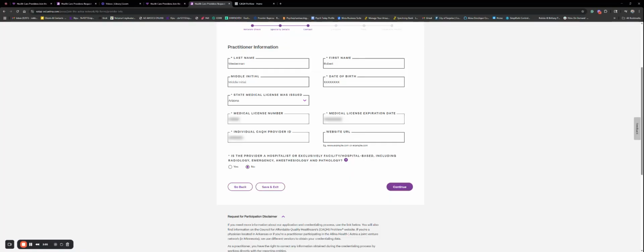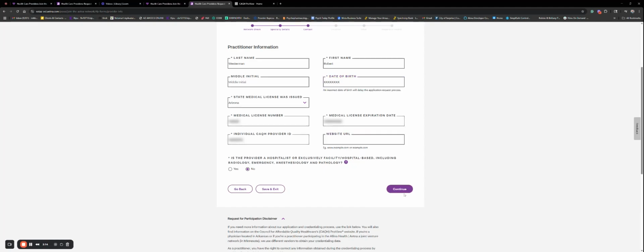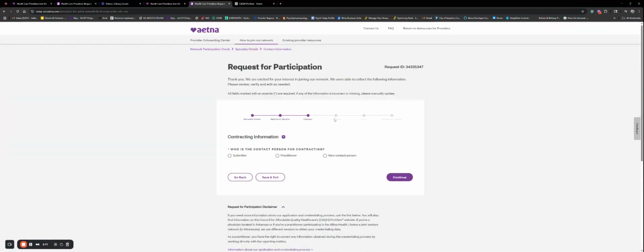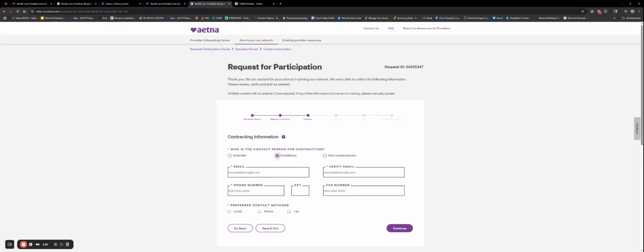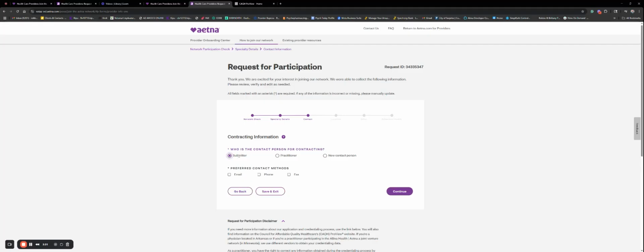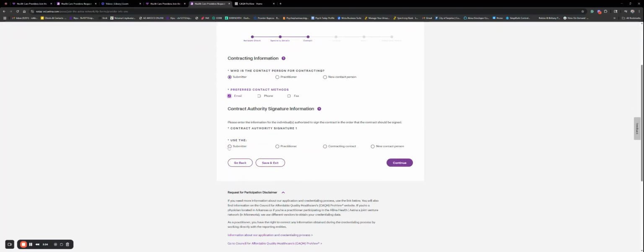Okay, then you fill out this information. Important that you have your CAQH number in there. See that? You can put your website in there if you'd like. And then you could obviously put all of that in there. Practitioner is the easiest, because submitter would be easiest because your information is already here. And we fill out this information here. And we fill out your state, address, all that.